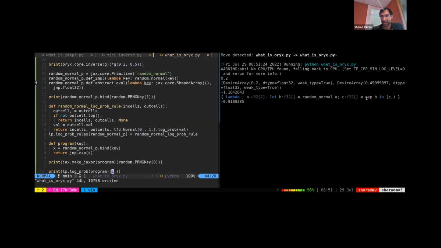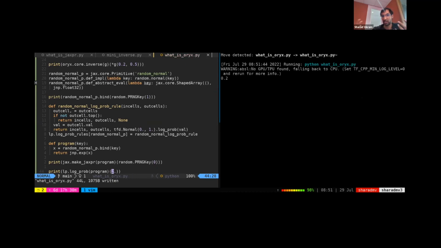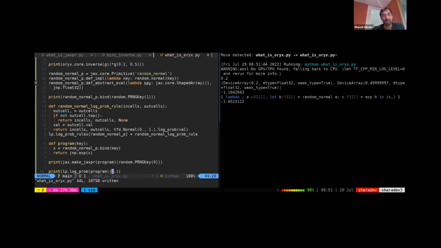You can see here the Jaxpr now has an exp in it, and it tries to figure out what b is. It knows that random normal is a special sampling statement, but it has to invert everything else so we can obtain b, and also keep track of the volume change along the way. And now we have a log-normal log PDF instead of our normal PDF.